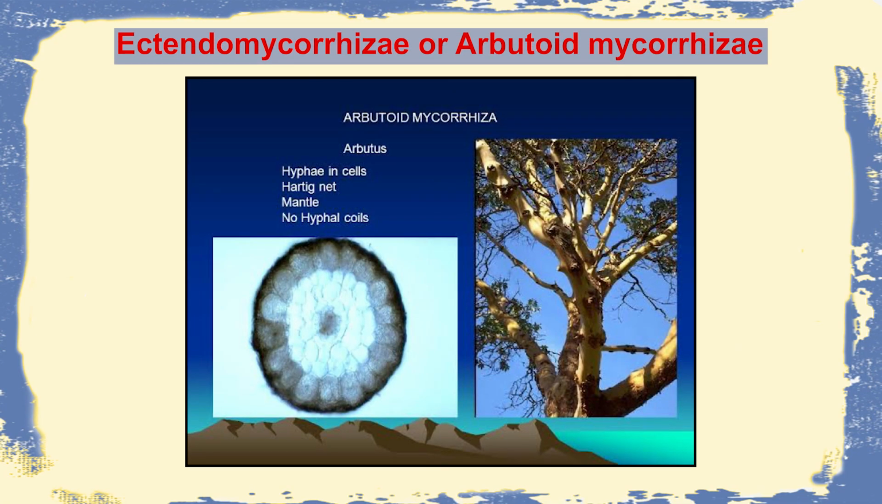We come to the next group, which we call Arbutoid Mycorrhiza. Arbutoid Mycorrhiza is an intermediate stage between Ectomycorrhiza and Endomycorrhiza, so it is also called Ectendomycorrhiza. Why? Because there will be some sort of penetration, but this penetration will not be too deep, and at the same time the Hartig net will be there, but not as much as in Ectomycorrhiza.